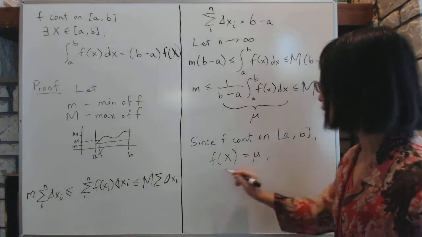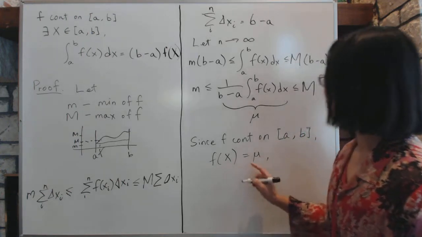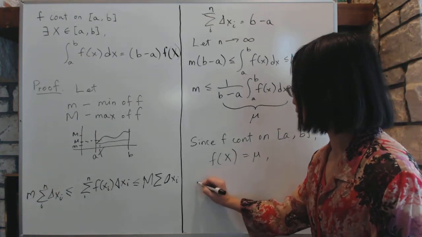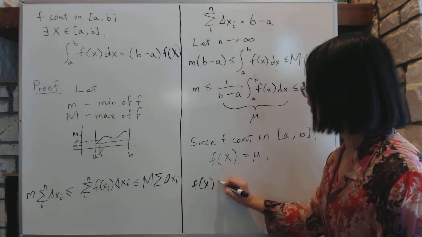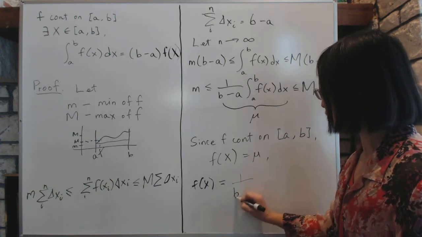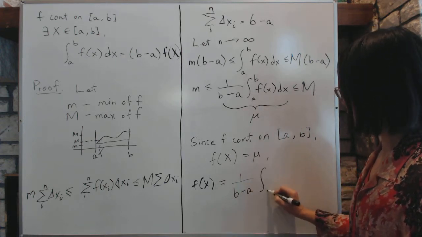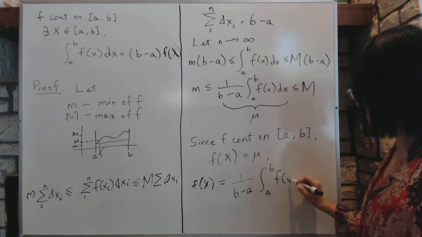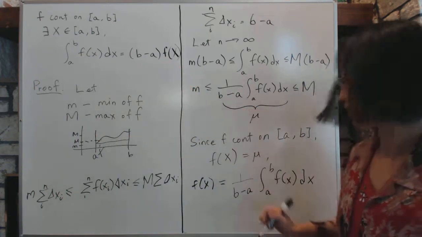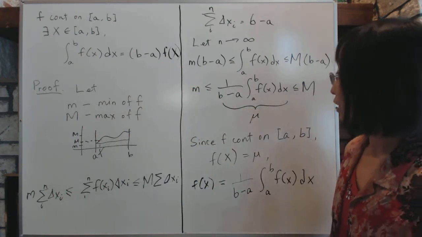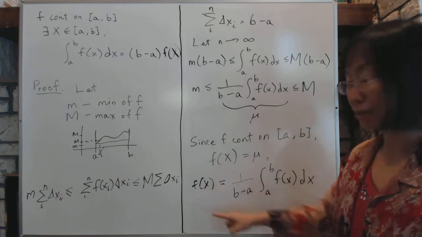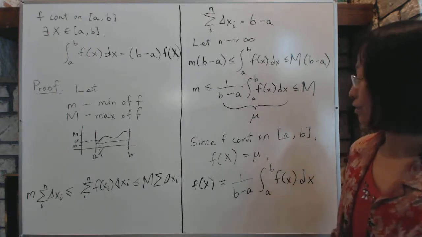That is on [a, b], which means that f(x) equals, for some x, this expression right here: 1 over (b minus a) times the integral from a to b of f(x) dx. And this equation is exactly the same as the one in the theorem. So it just means that we have found the x on the closed interval where f(x) is the average value of f, given by the definite integral.